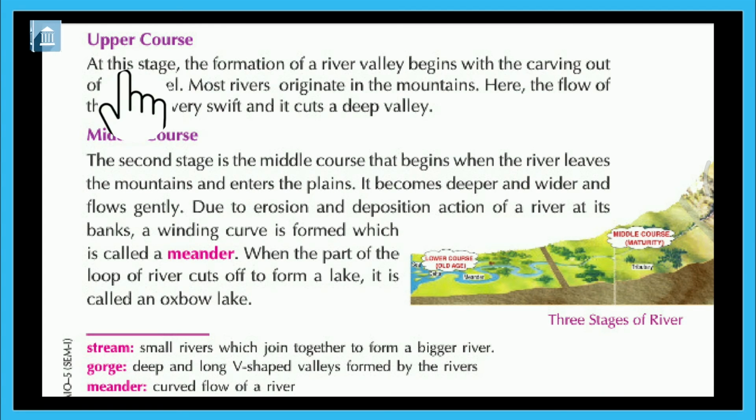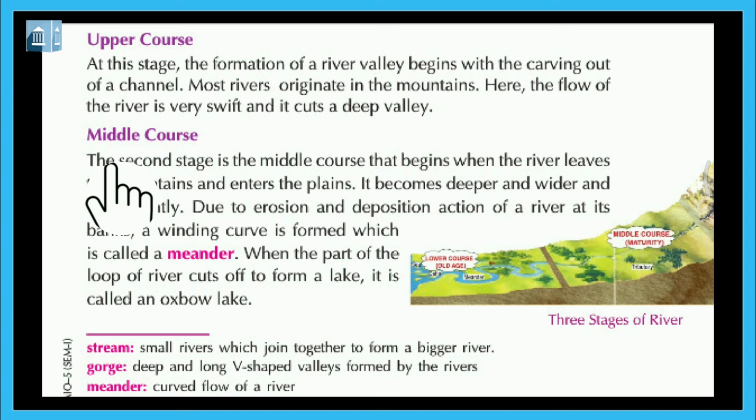Upper course. At this stage, the formation of a river valley begins with the carving out of a channel. Most rivers originate in the mountains. Here, the flow of the river is very swift and it cuts a deep valley.